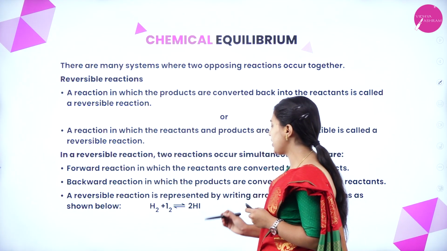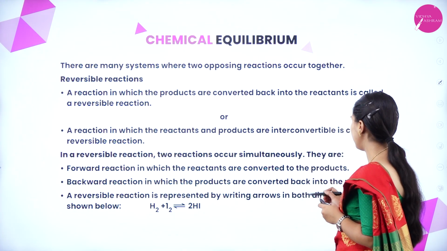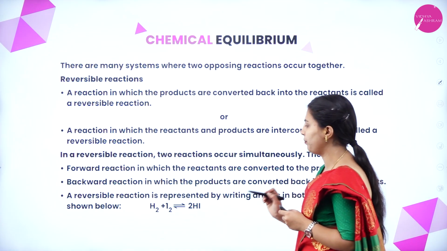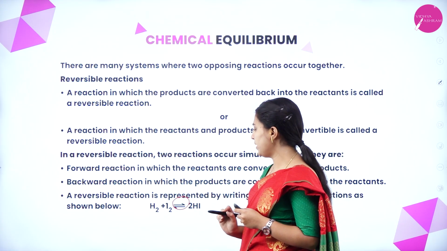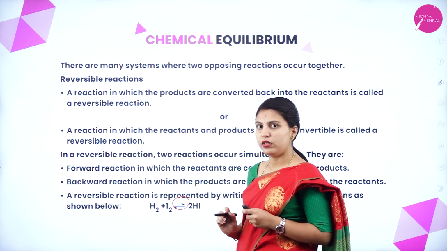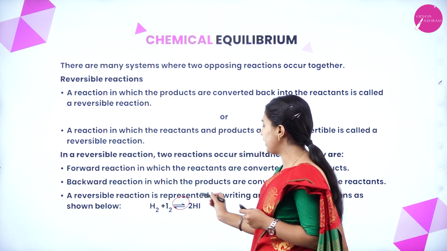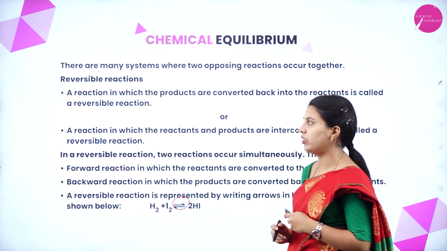A reversible reaction is represented by writing arrows in both directions as shown below. This is a reversible reaction, arrow mark. Here H2 plus I2 is getting to form 2HI. It can be reversed into hydrogen and iodine.